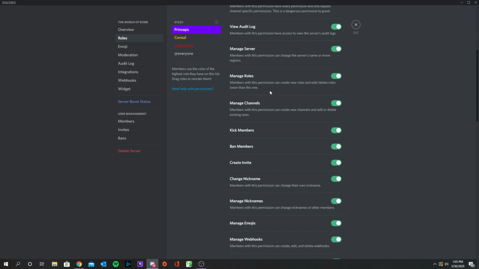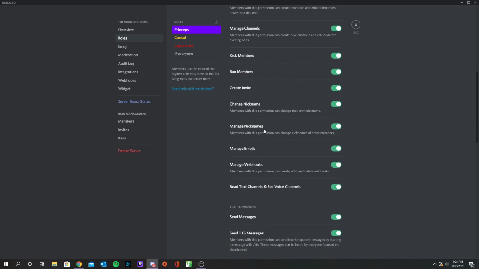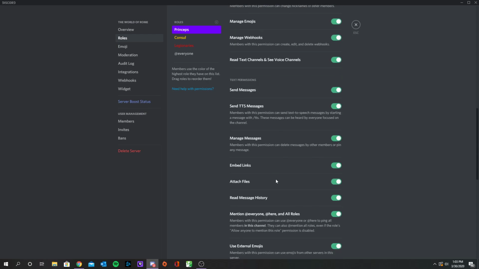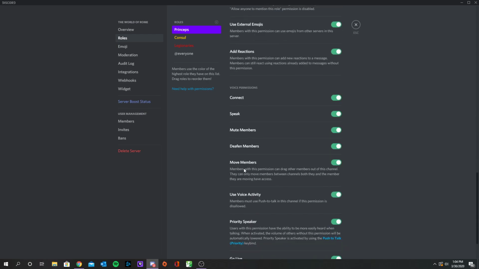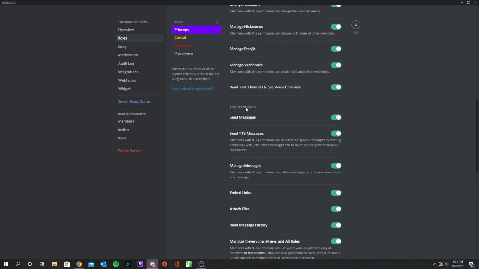Manage server: you're able to change people's permissions and move people from certain regions to others. And that's the same thing down here with actually moving people. It's got its own section right here, move members. So when somebody's in a voice chat that they shouldn't be, you can click and drag them to another place. Or if you want somebody in your office one-on-one, because I can make your office a private space, you can grab their icon, and I'll show you what that looks like in a second, and drag them into your office.